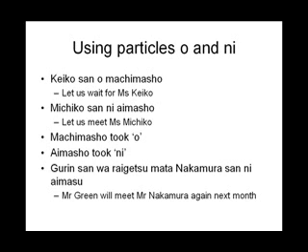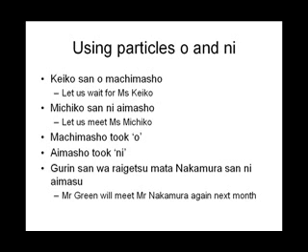We have seen this verb machimashou in the previous slide. It was a standalone word in that slide. Now it is in a sentence. Let us look at both the sentences. Keiko-san wo machimashou means let us wait for Miss Keiko or Mrs. Keiko, as the case may be.